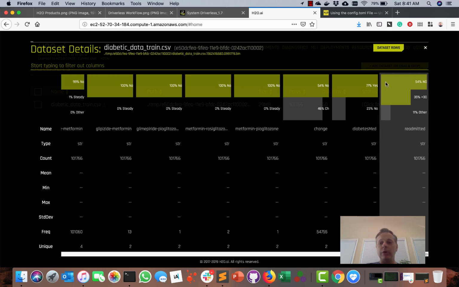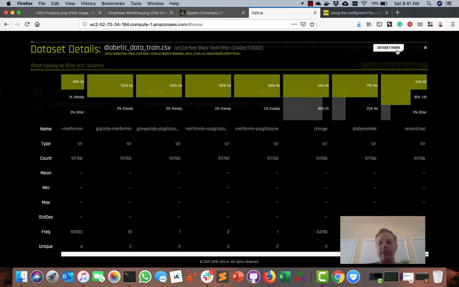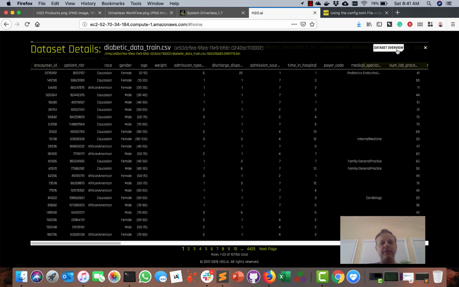We can also come over here to look at the data set rows. The data set rows is the tabular form of that. And sometimes this is very important to look at as well. I look at it in both ways. I look at it in high-level overview to get an understanding of what the data types are and what I might be up against. Did a string data load in correctly? Sometimes I have found when looking at large data sets, this becomes incredibly helpful.